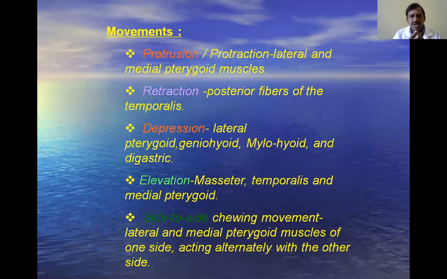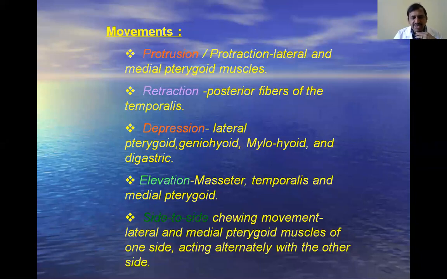That is the lateral and medial pterygoid muscles of both sides. Simultaneously they contract and they protrude the mandible in front. Okay, that is the first movement.